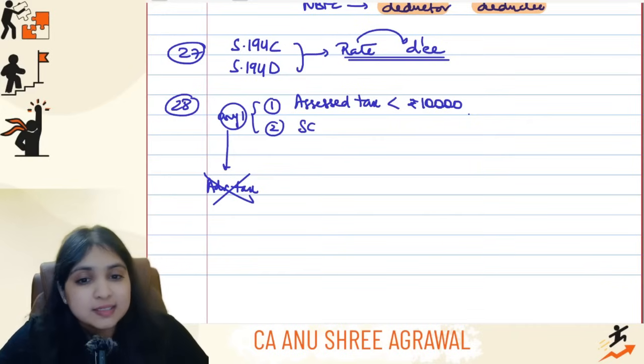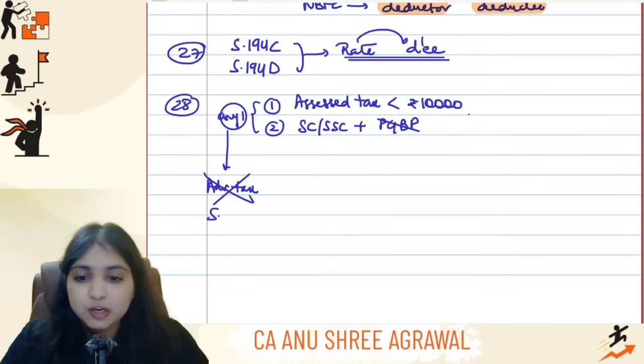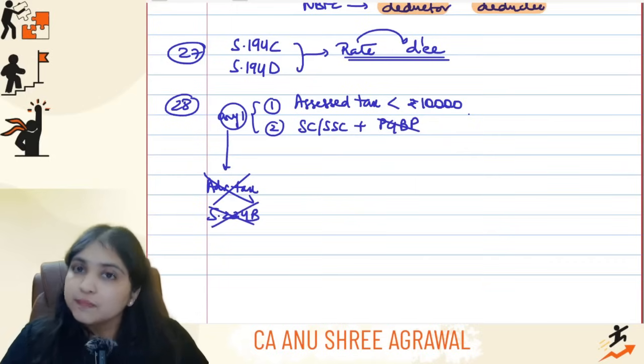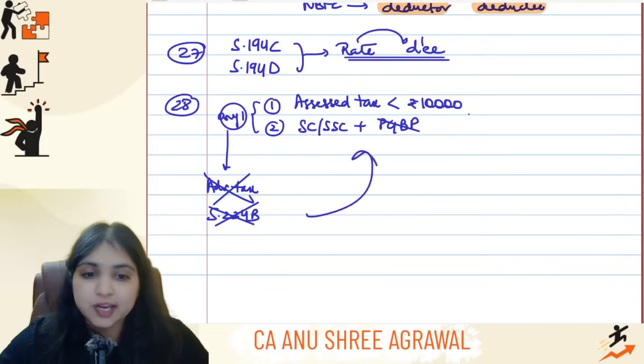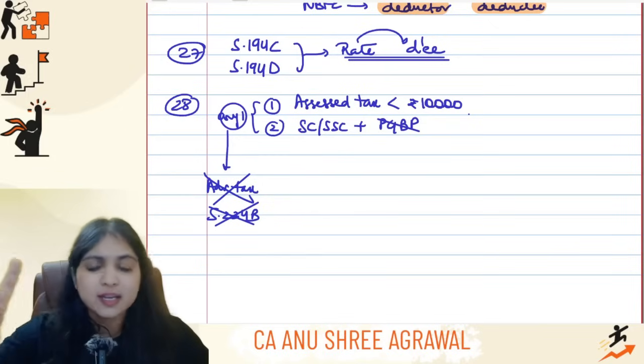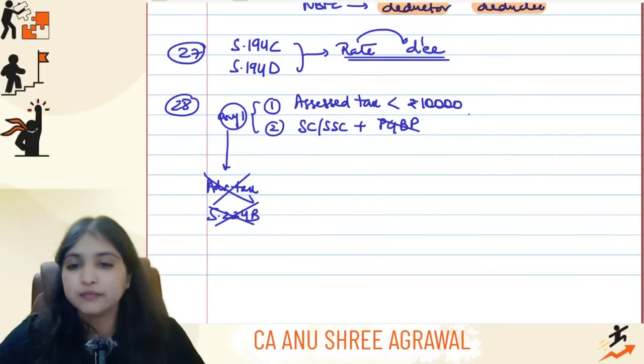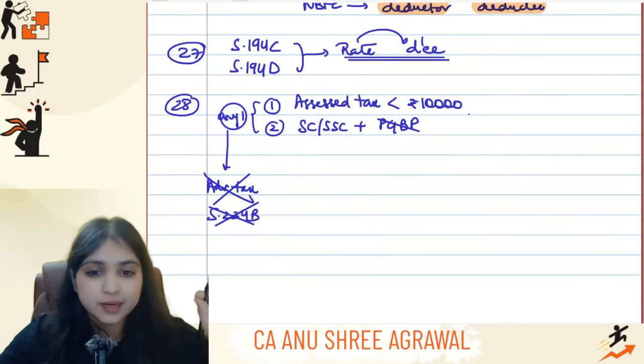Also, if assessee is a senior citizen or a super senior citizen and this assessee is having no PGBP, then also advance tax will not apply. 234B interest also will not apply. Okay, don't forget this. Before you do this calculation, first check if any of these two criteria is fulfilled. Even if one criteria is fulfilled, none of these two will apply. Okay, so these were 28 points, guys.